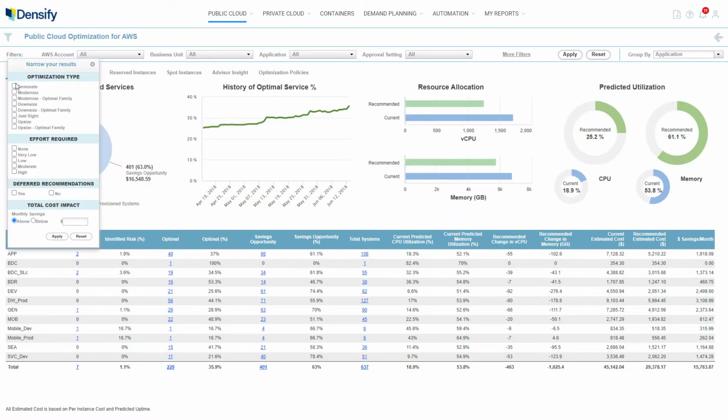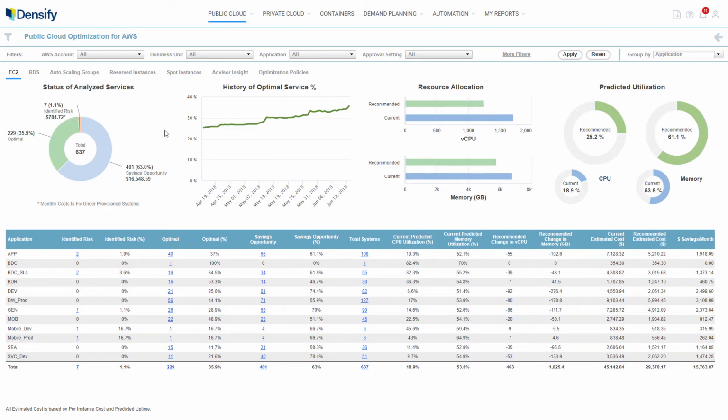Recommendations include terminating flatline workloads, modernizing to newer, more powerful instance generations, downsizing instances that aren't using their resources, and upsizing instances that require more. Densify doesn't just suggest up or downsizing within families. To ensure the perfect mix of resources for your application, Densify will even recommend new instance families altogether. This comprehensive approach to app resource matching drives cloud spend savings.